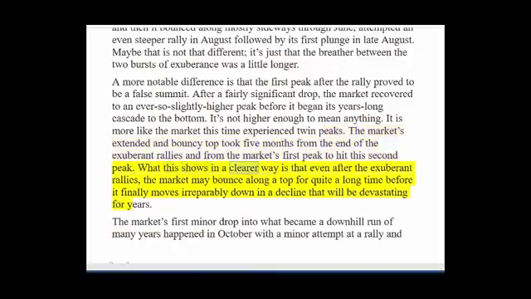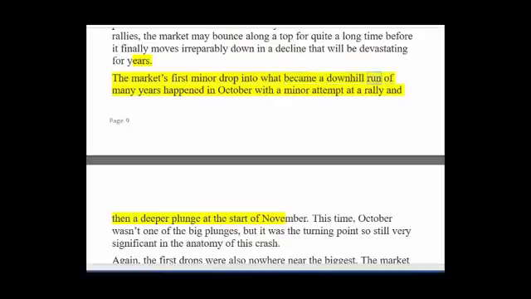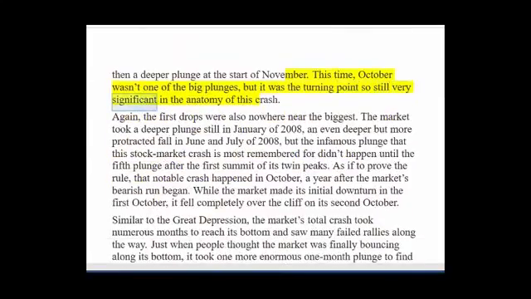What this shows in a clearer way is that even after the exuberant rallies, the market may bounce along a top for quite a long time before it finally moves irreparably down in a decline that will be devastating for years. The market's first minor drop into what became a downhill run of many years happened in October with a minor attempt at a rally and then a deeper plunge at the start of November. This time, October wasn't one of the big plunges, but it was the turning point, so still very significant in the anatomy of this crash.